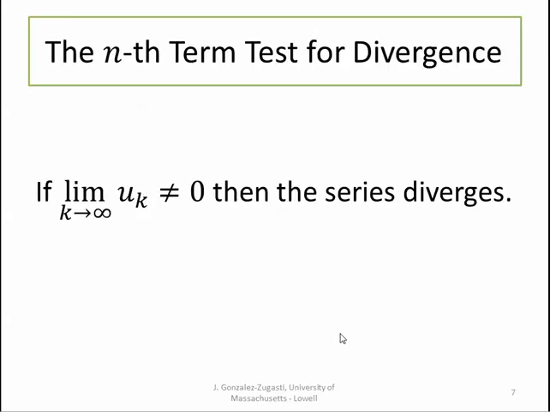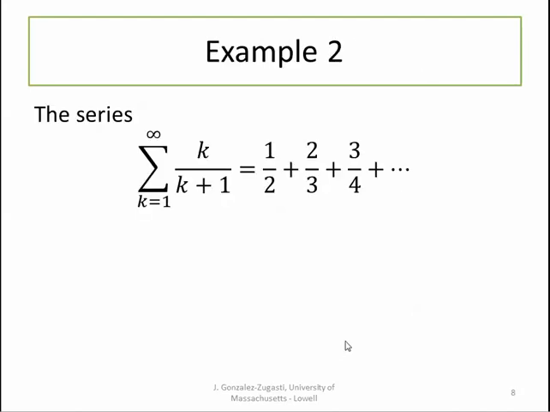And from that theorem, we come up with the most important test, which is called the nth term test for divergence. This theorem says if the limit as k goes to infinity of u sub k doesn't equal 0, then our series diverges. And this can be a quick and easy test. For example, let's consider the series k equals 1 to infinity of k divided by k plus 1, which is 1/2 plus 2/3 plus 3/4, and so forth.